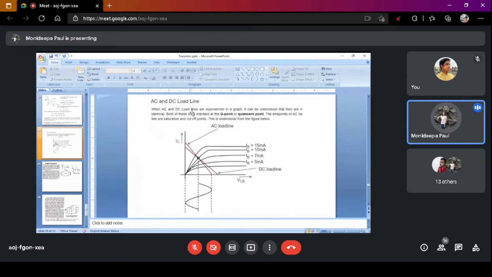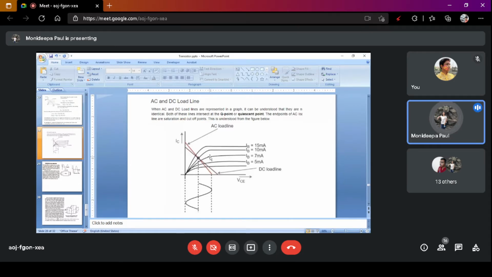When AC and DC load lines are present in a graph, they are not identical. Both of these lines intersect at the Q point, the quiescent point. The endpoints of the AC load line are the saturation and cutoff points. This is understood from this figure.